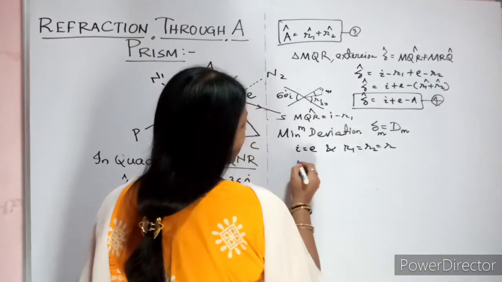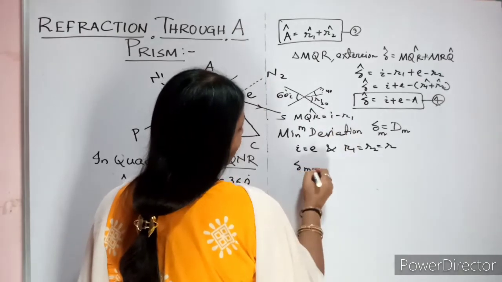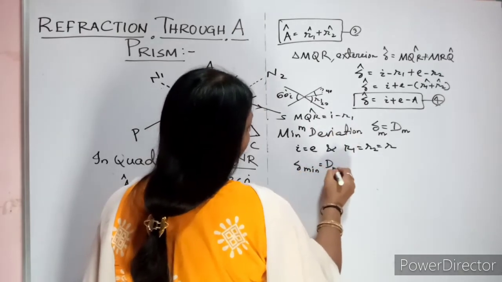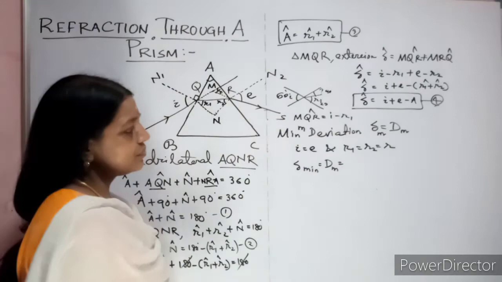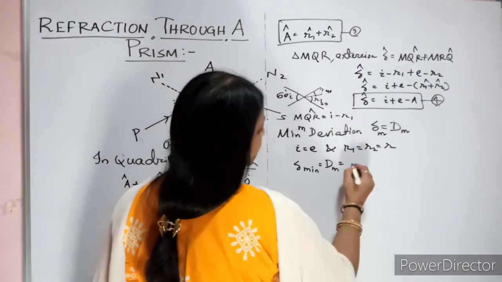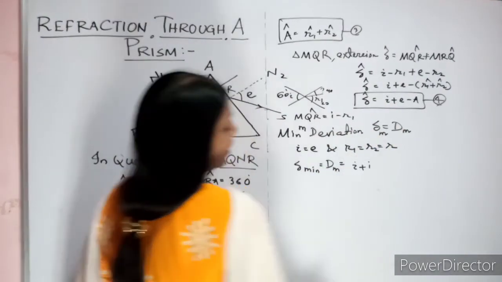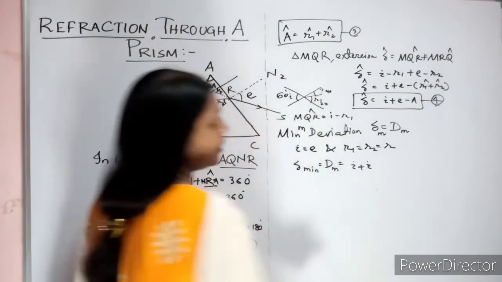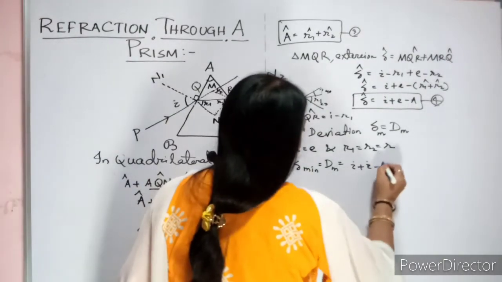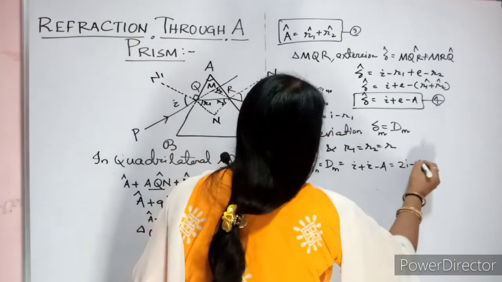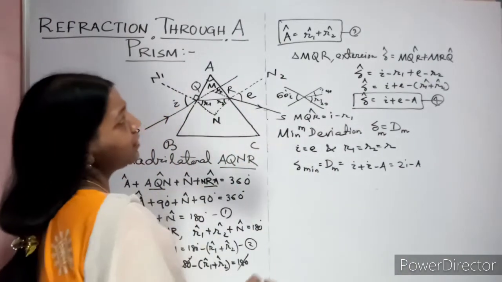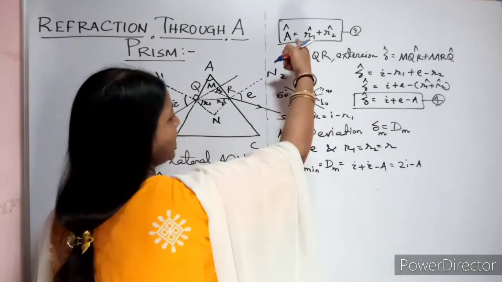So what will you get? Your delta now becomes delta min, or you can even write it as dm. So what is your I? You can replace E by I, or I by E. Both are possible. Minus A. So it is 2I minus A. Clear? Then another, what is your A?